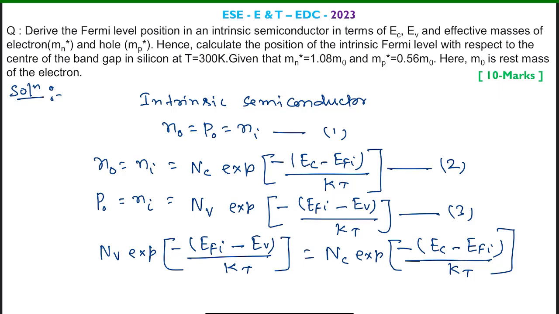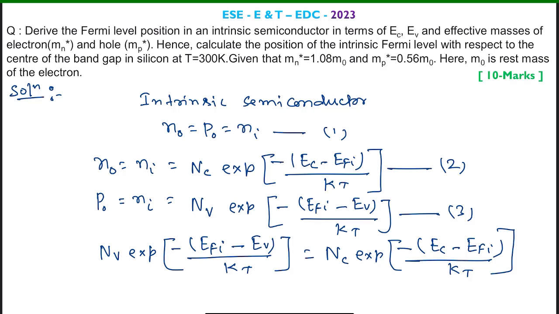Given that Mn* is equal to 1.08 times M0 and Mp* is equal to 0.56 times M0. Here M0 is the rest mass of the electron. And this is the question they had asked in the engineering services mains exam for electronics and telecommunication, from the subject of EDC, for 10 marks.